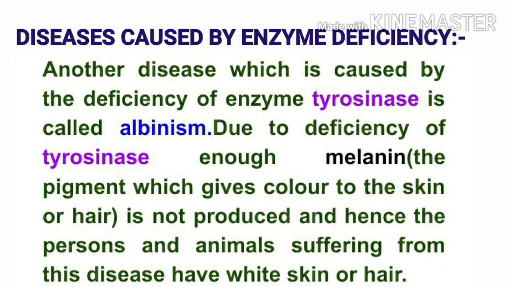Another disease which is caused by the deficiency of enzyme tyrosinase is called albinism. Due to deficiency of tyrosinase enzyme, enough melanin, that is the pigment which gives color to the skin or hair, is not produced, and hence the persons and animals suffering from this disease have white skin or hair.